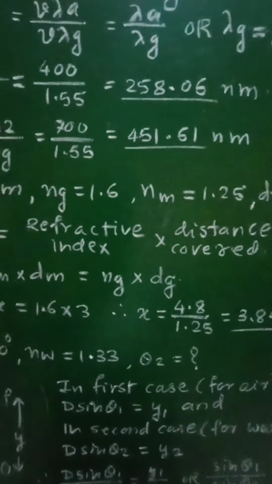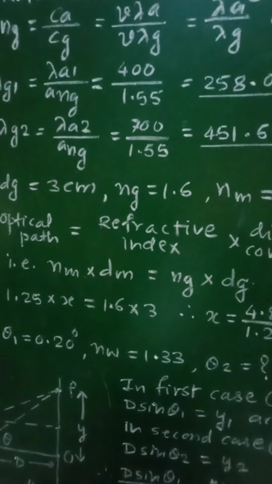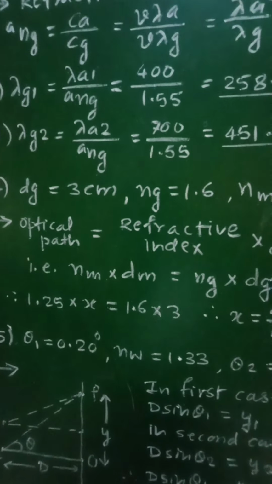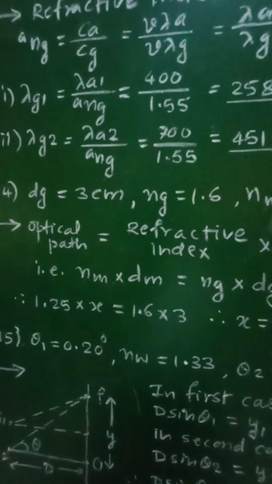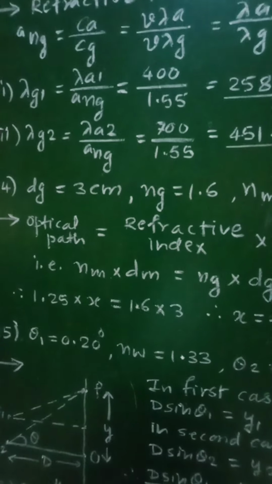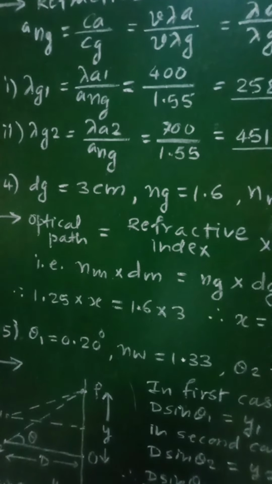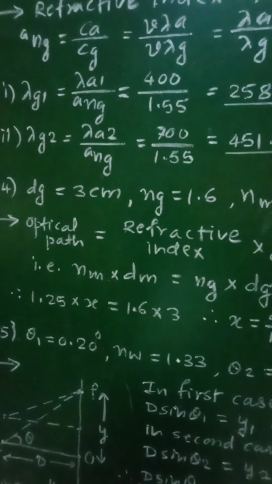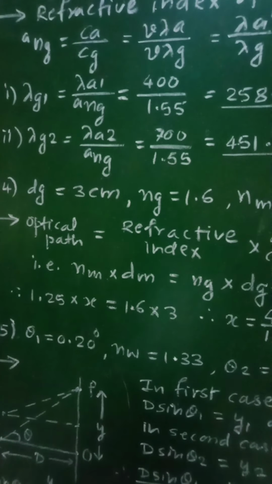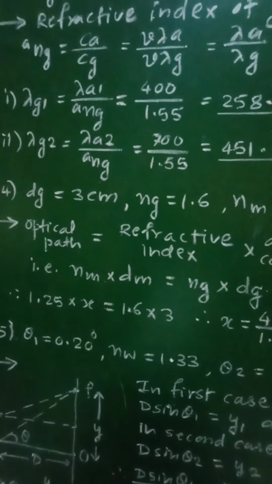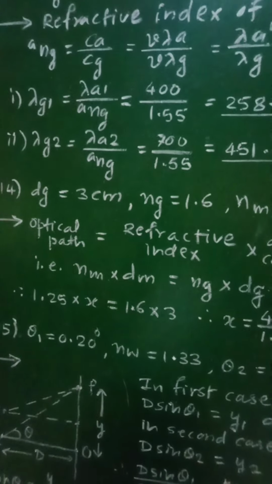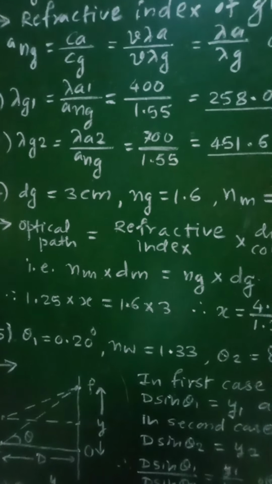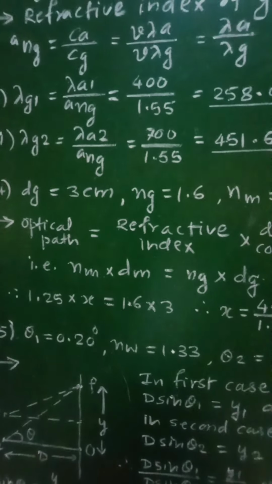Now let us see numerical number 15, which is given as: a double slit arrangement produces interference fringes for sodium light having its wavelength equal to 589 nanometer that are 0.20 degree apart. That is the angular fringe separation given, 0.20 degree. Now what is the angular fringe separation if the entire arrangement is immersed in water having refractive index 1.33?